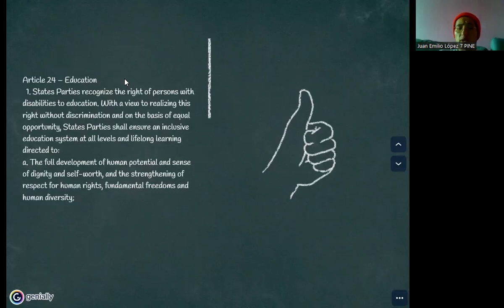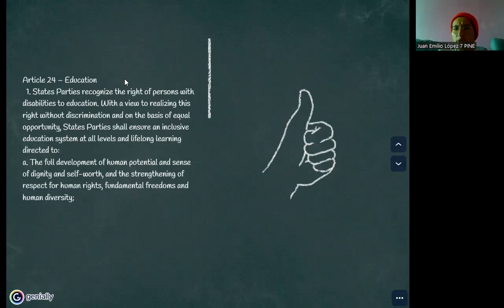With this article, we can see that the UN, the organization that wants to protect all human rights, takes into account people with disabilities and wants to protect these rights, especially to try to be equal with people who don't have disabilities. In this case, referring to education, the article defends the opportunity for people with disabilities to have the same kind of education as people who don't have any disability.